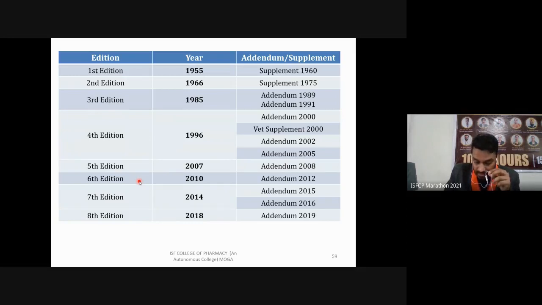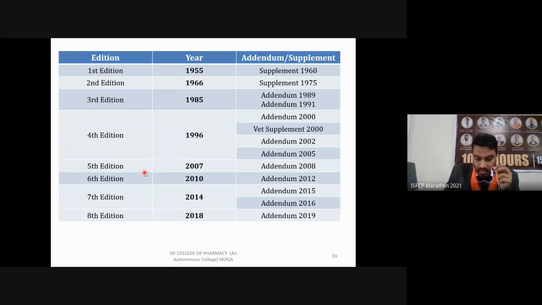It again contains three volumes. Volume 1 contains notice, preface, structure of the Indian Pharmacopoeia Commission, acknowledgements, introduction, and general chapters. Volume 2 contains general notice, general monographs of dosage forms, monographs on drug substances, dosage forms, and pharmaceutical aids. Then volume 3 contains monographs on drug substances, dosage forms, and pharmaceutical aids again. So volume 1 is mainly about IPC and its structure and some general notice, and volume 3 again about drug substances, dosage forms, and pharmaceutical aids.